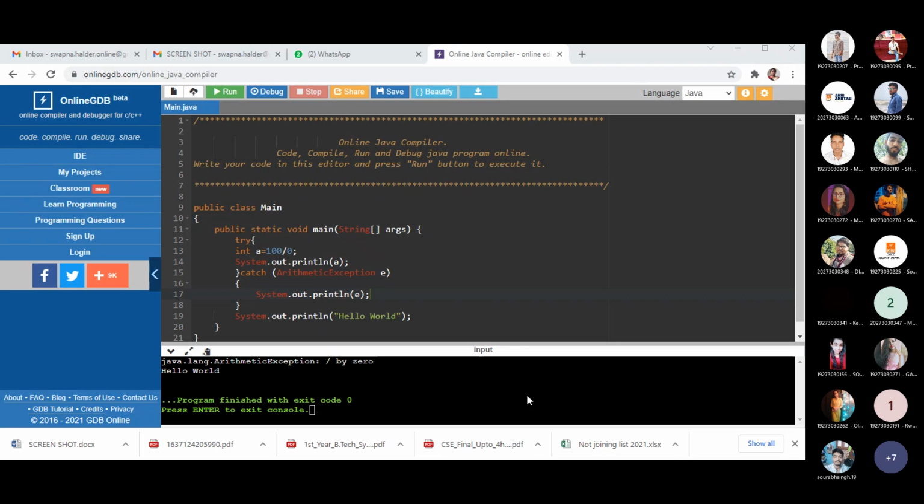Okay, they are not answering. Actually, this is the problem. I'm not getting whether all of you are understanding this part or not. Any query from the remaining students who are silent?